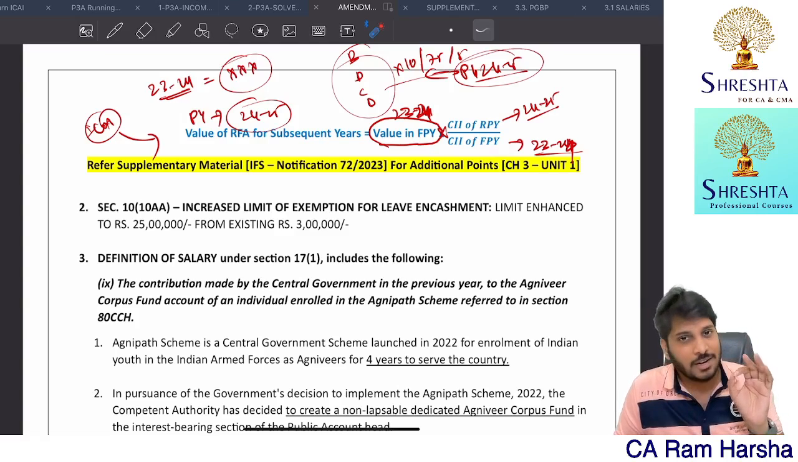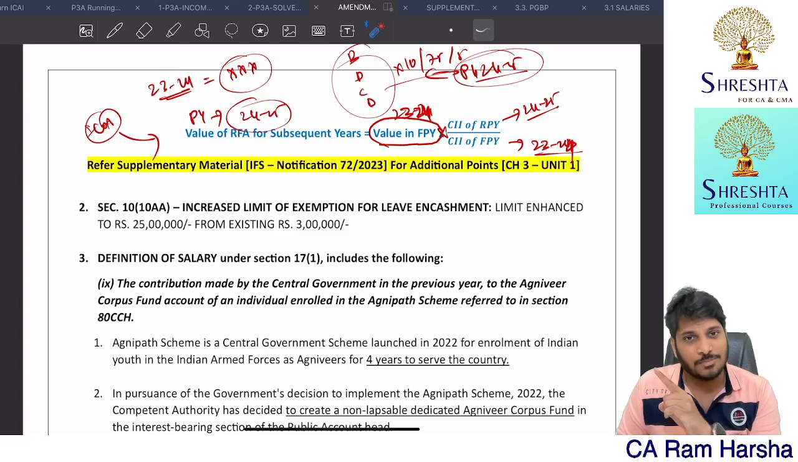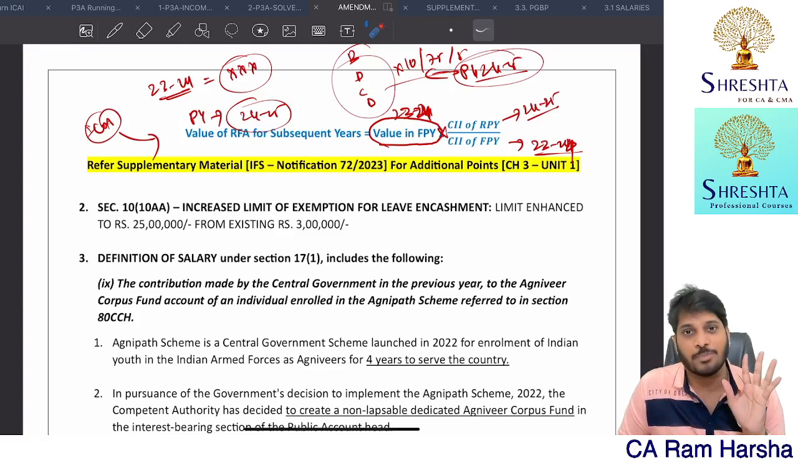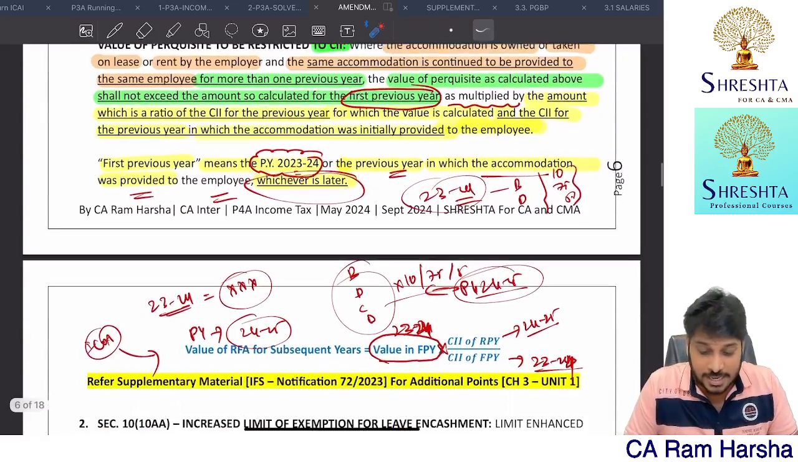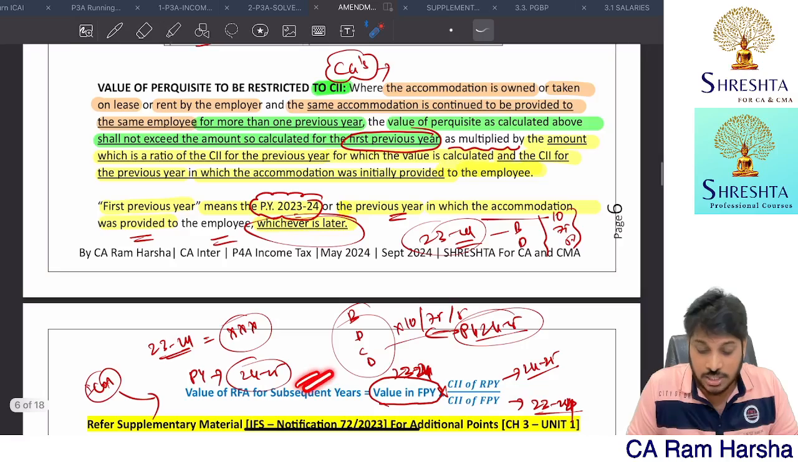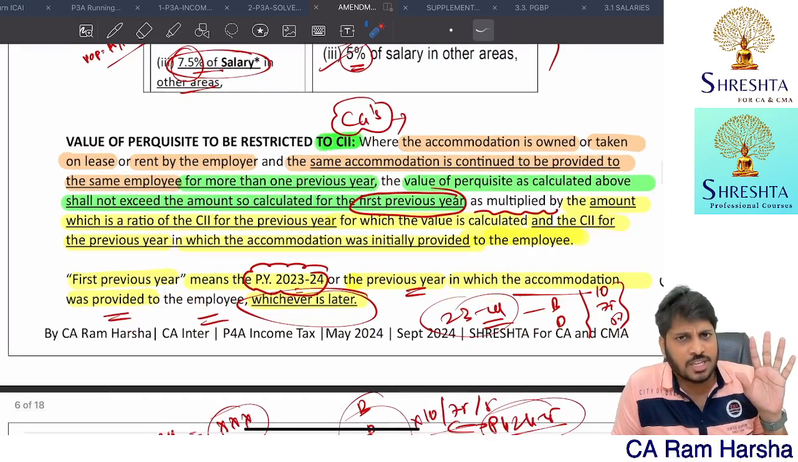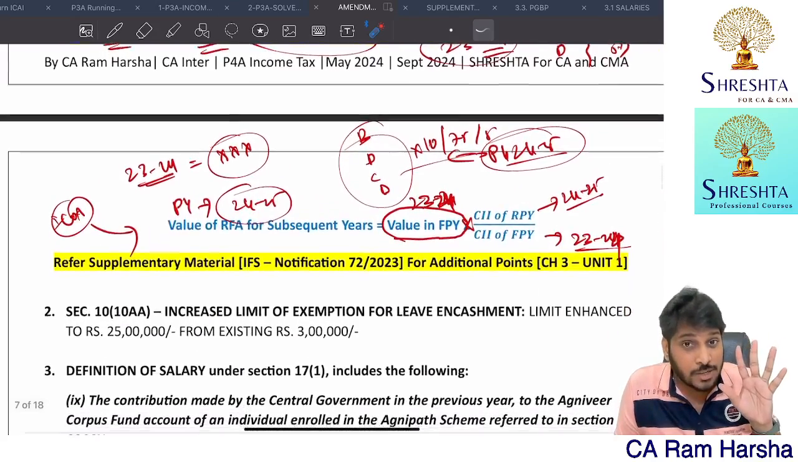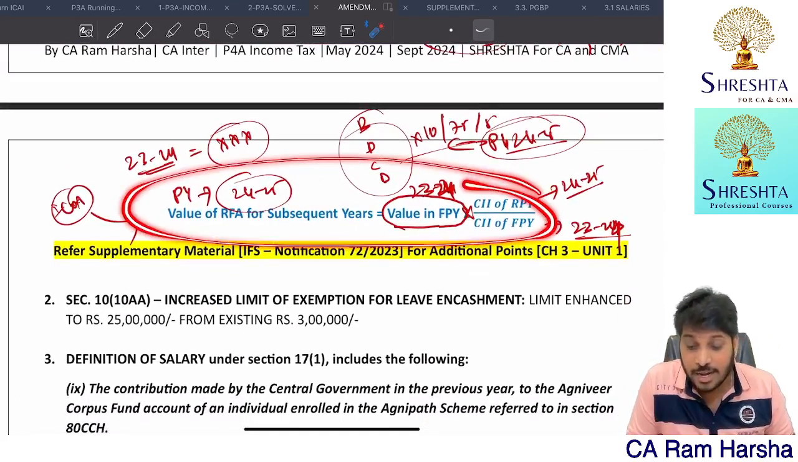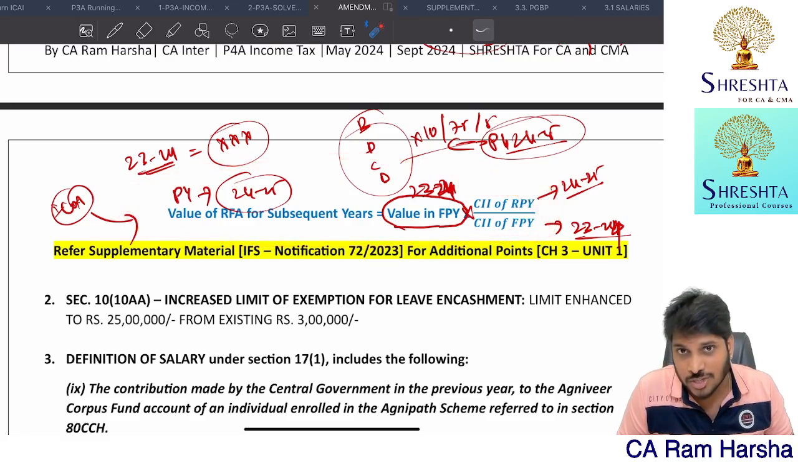So now onwards, rent free accommodation, every year you need not compute by applying percentage on salary. First time you compute. Next year onwards, remember this cost inflation index technique is same whether it's own accommodation or leased or rented accommodation also. Even leased or rented accommodation, first year you compute as per perquisite valuation rule. Second year onwards, you have to compute the accommodation value for that employee as per this logic.